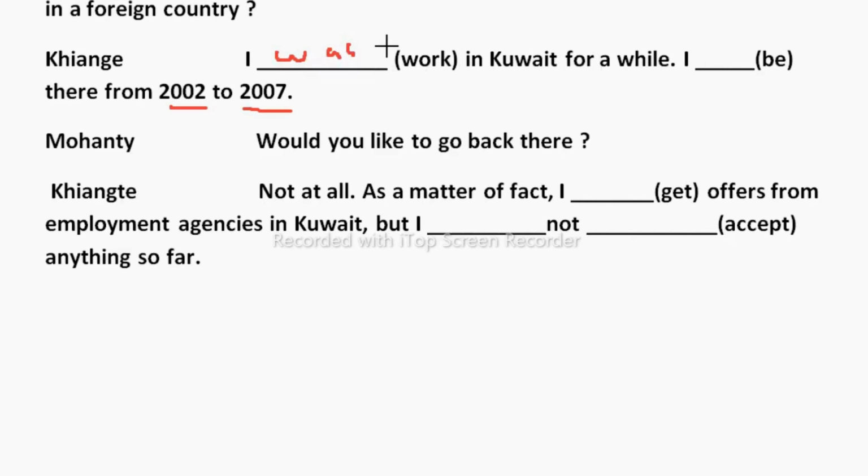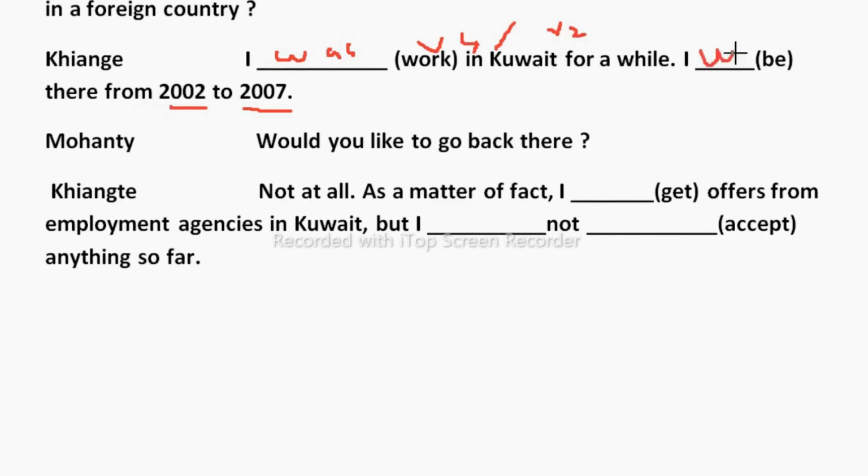Also you can write I was working, ing form, or I worked, V2 directly you can write there. Worked in Kuwait for a while. Then I dash there from 2002 to 2007. So here, I was there.